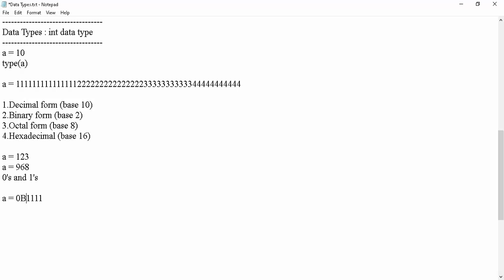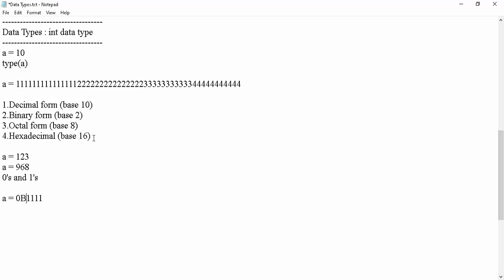Why is the output in decimal? We have four choices to create the integer input, but Python will only give the output in decimal form. It will not give the output as binary, octal or hexadecimal. Then immediately you can ask, if I want the output in binary, octal or hexadecimal form, what should I do? Yes, there is a base conversion available. I will tell you in the next concept, but here I am not going to tell. Okay. By default, the output will be decimal.